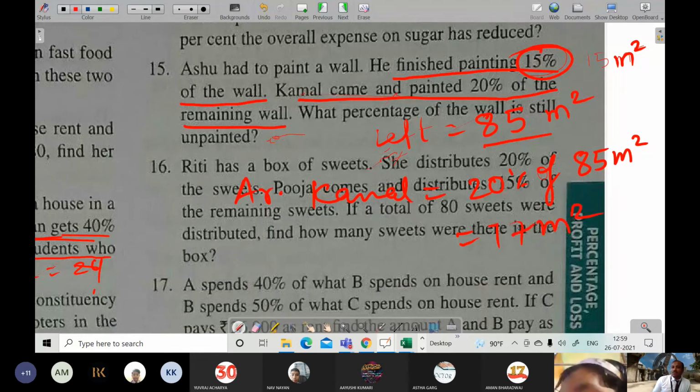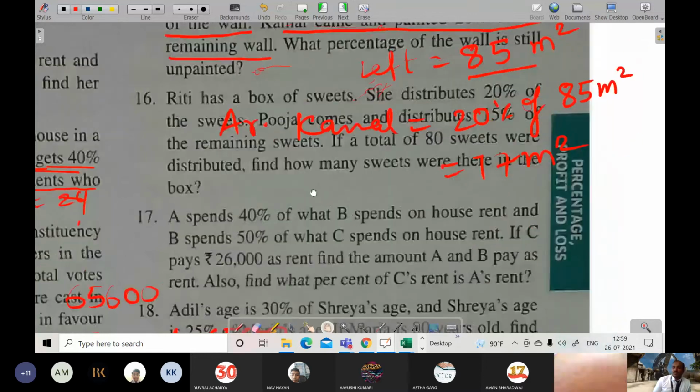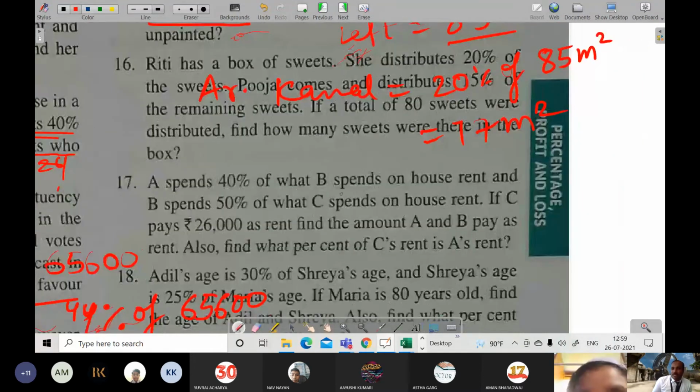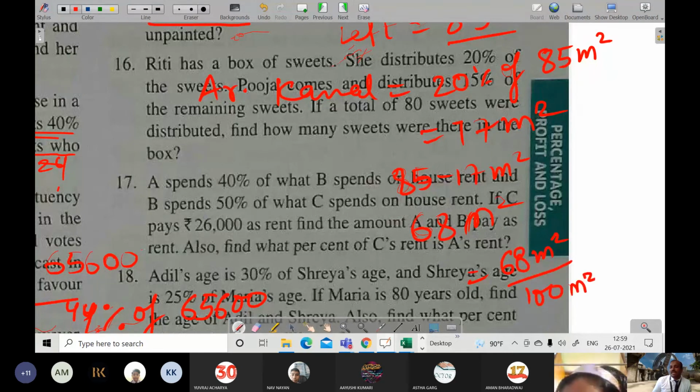Now you can say still unpainted area is equal to 85 minus 17 meter square. That means 68 meter square. Hence, percentage of left area is equal to 68 meter square by 100 meter square into 100%, and it will come 68% answer. Got it?